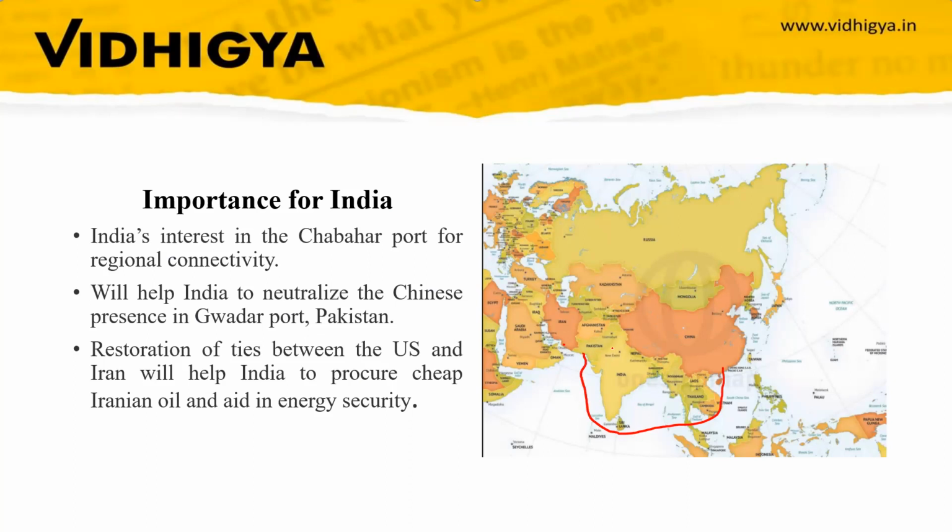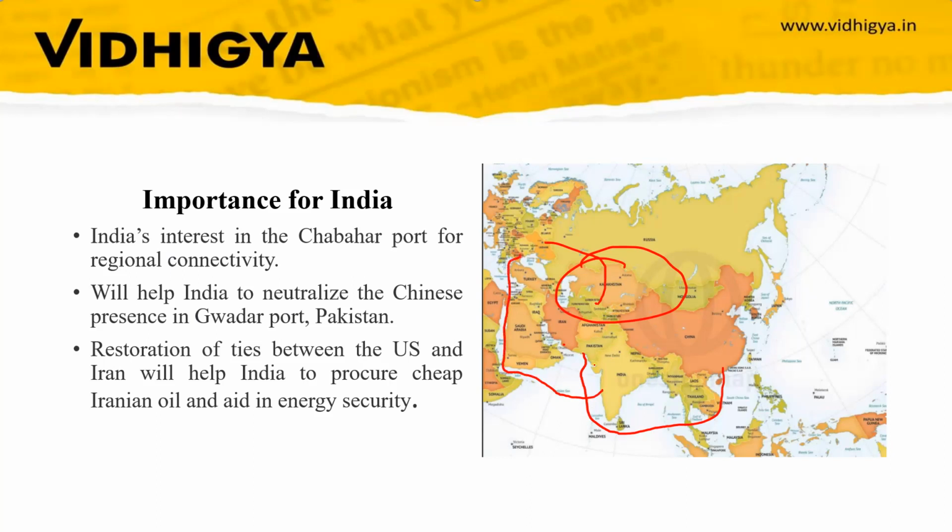Why is Iran important for India? Of course for oil and for strategic purposes, but India also wants to access the Central Asian market: Kazakhstan, Turkmenistan, Kyrgyzstan, Uzbekistan. Through the Central Asian countries, India wants to reach Russia and European countries, because as of now, India has to go through the Indian Ocean, the Arabian Sea, then the Gulf of Aden, to reach Europe and then Russia. So this route is long.